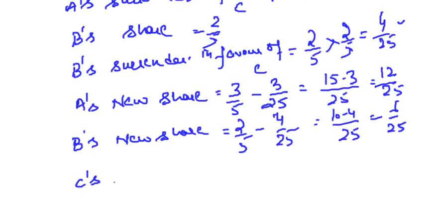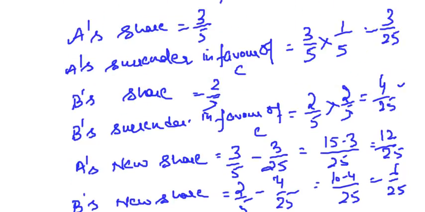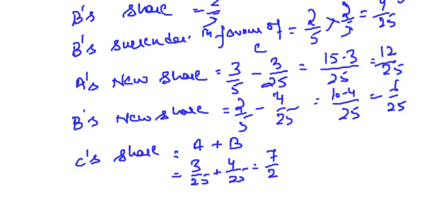What is C's share? If I combine what A has sacrificed in favor of C and what B has sacrificed in favor of C, that comes to C's share. A has given 3/25 to C, B has given 4/25 to C. What is C's total share? A has given 3/25, B has given 4/25. So this comes to 7/25.